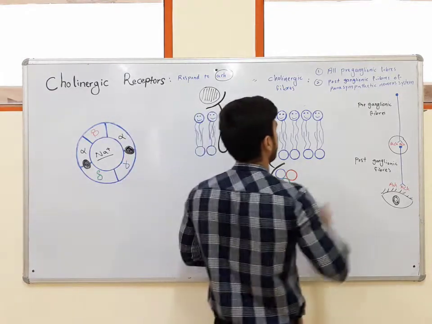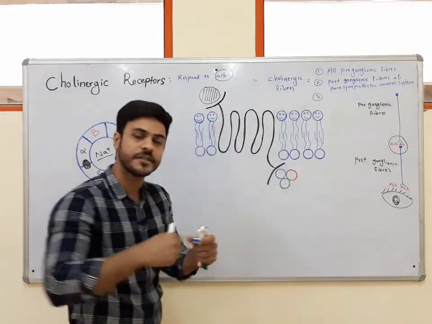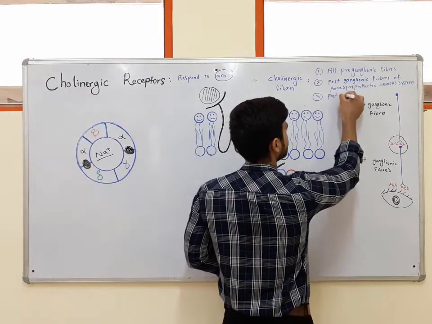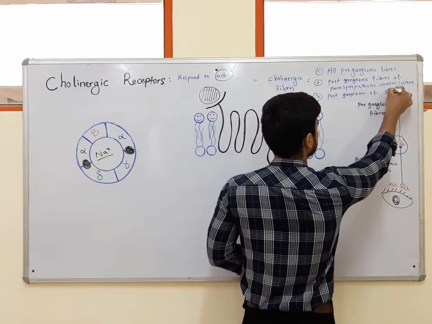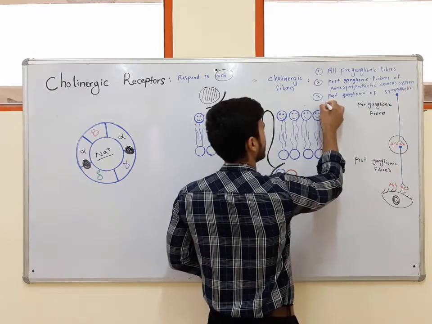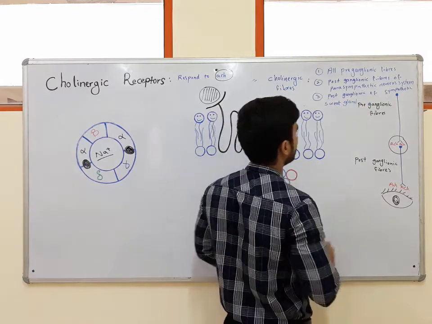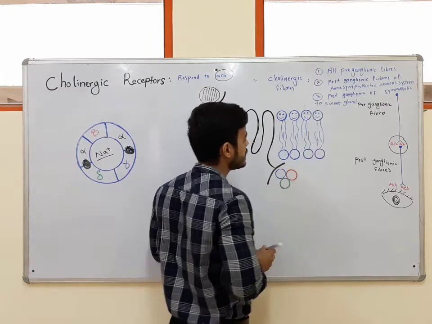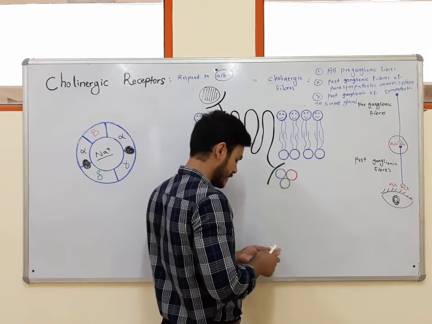The third group is postganglionic fibers of the sympathetic nervous system, which innervate the sweat gland. These are also cholinergic fibers which release acetylcholine as the neurotransmitter.